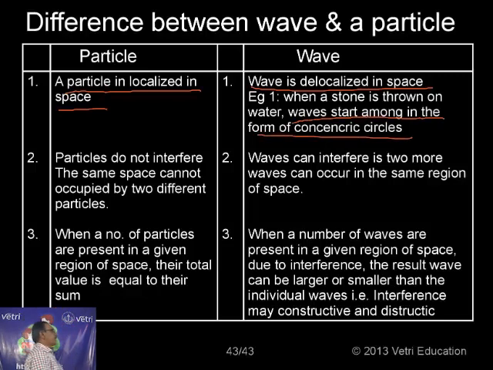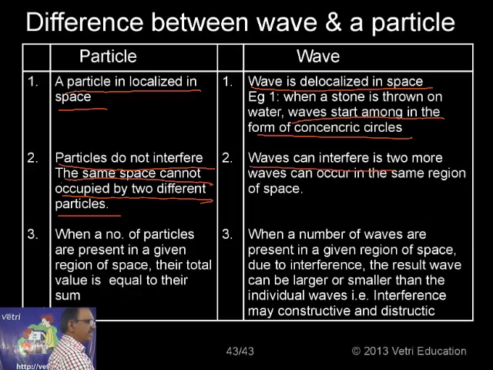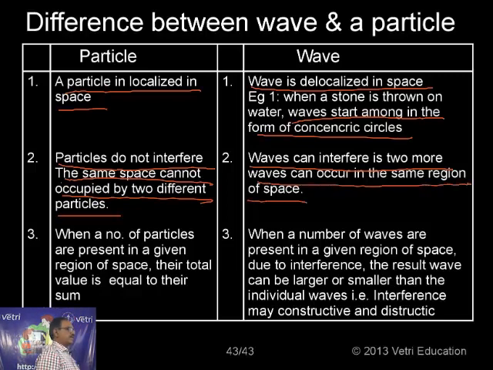Second important difference: particles do not interfere. You take one particle, take another particle, they will not interfere together. The same space cannot be occupied by two different particles. Whereas waves can interfere. That is, two or more waves can occur in the same region of space.